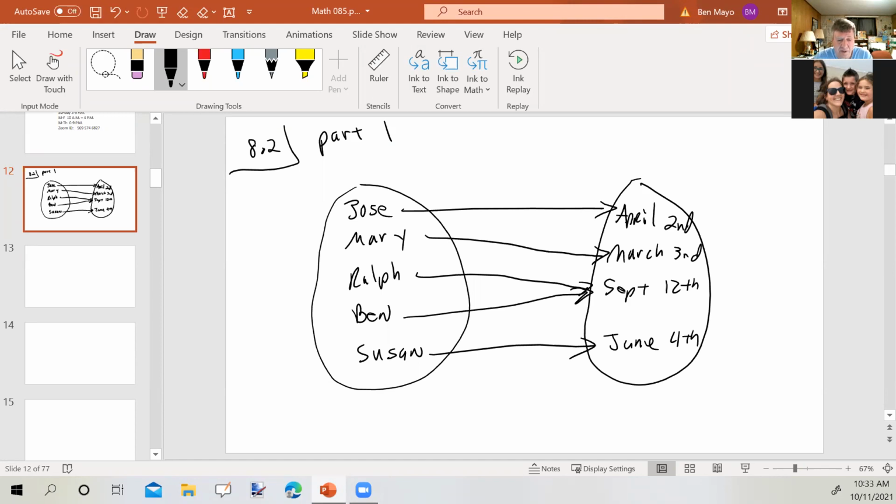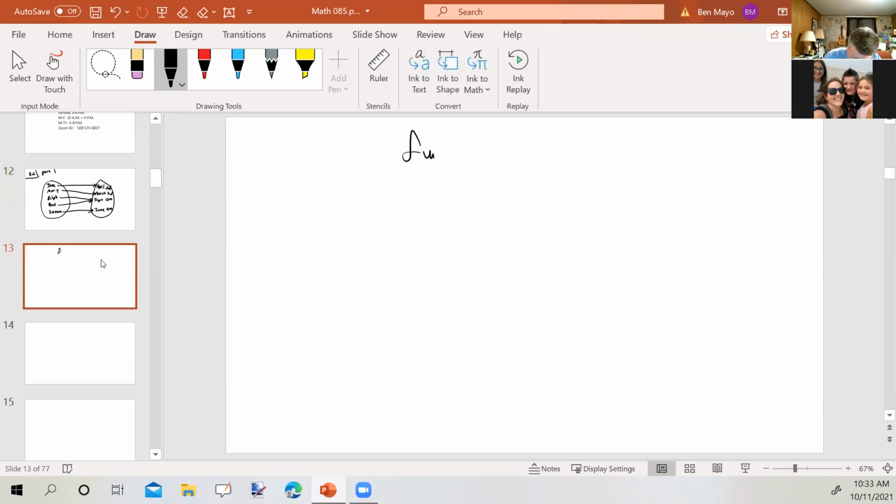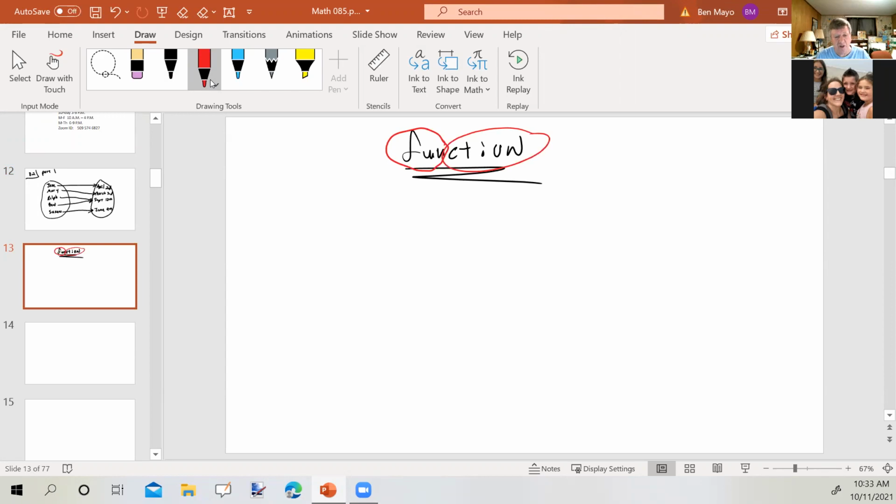What does this have to do with anything? Well, this is the same way that something called a function works. I want to point out that function starts with the word fun. So here we have a math term that's fun. But it ends with shun. We all know what it is to shun someone. Anyway, let me read to you from the textbook.